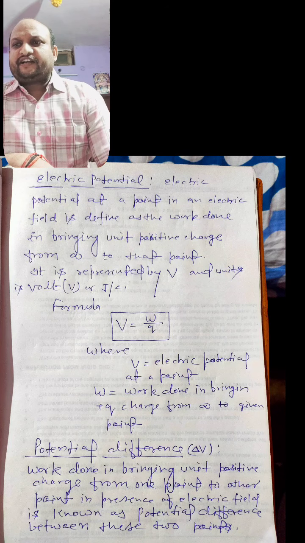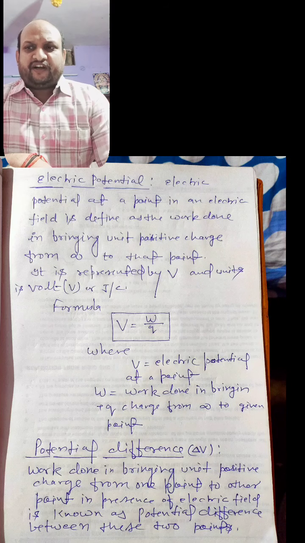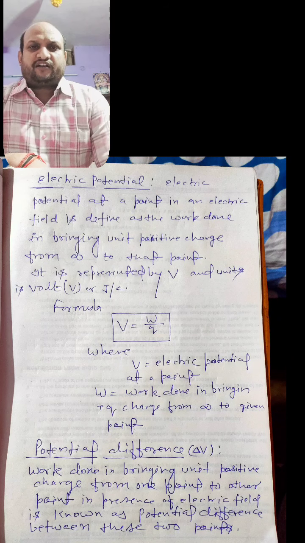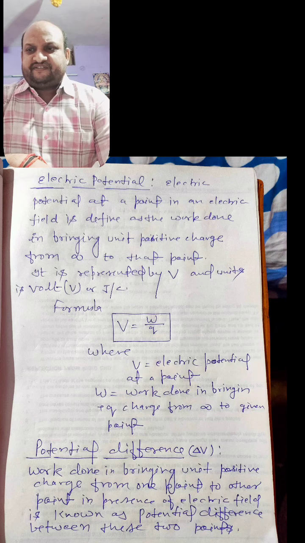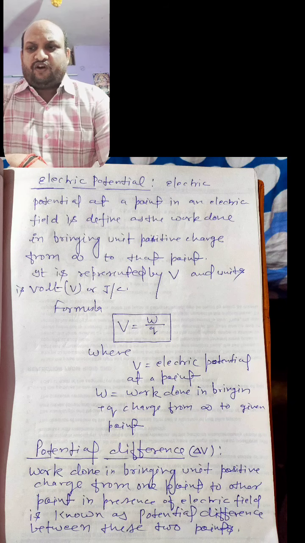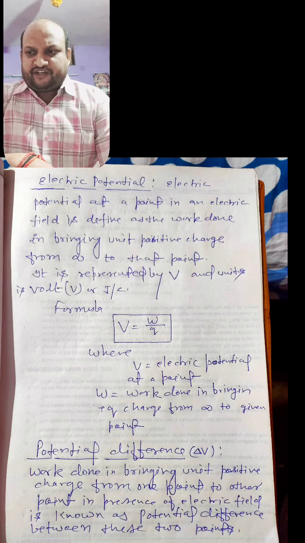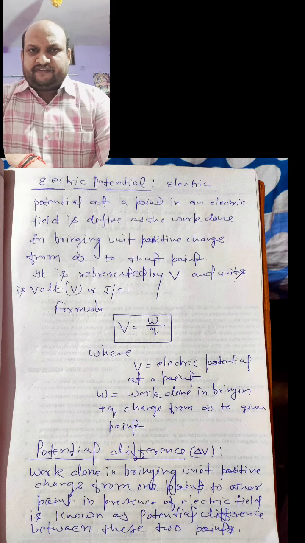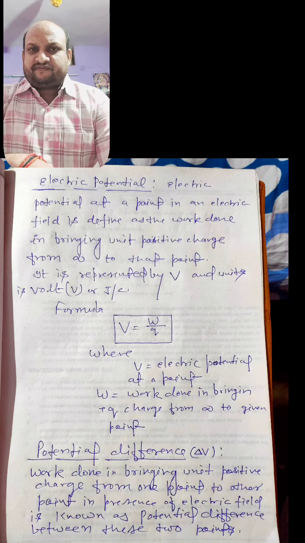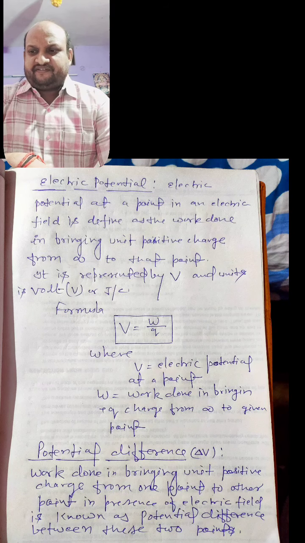Electric potential at a point in an electric field is defined as the work done in bringing unit positive charge from infinity to that point. It is represented by V and its unit is volt or joule per coulomb. Formula: V is equal to W upon Q, where V is electric potential at a point, W is work done in bringing a positive charge plus Q from infinity to the given point.